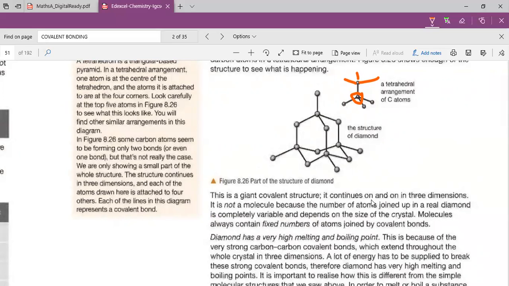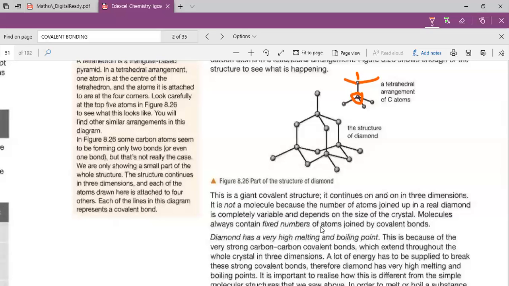It's not a molecule because the number of atoms joined up in diamond is completely variable and depends on the size of the diamond crystal. The reason it's not a molecule is that a molecule always contains a fixed number of atoms joined by covalent bonds. But diamond does not have a fixed number of atoms, as the joining continues in an endless chain. So that's why it's not a molecule.